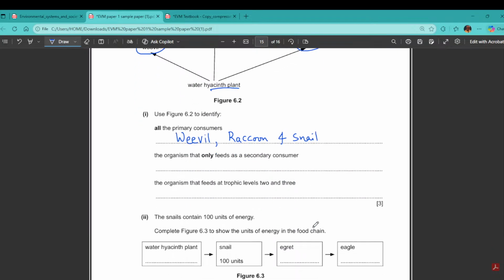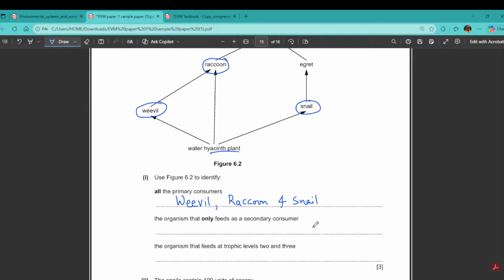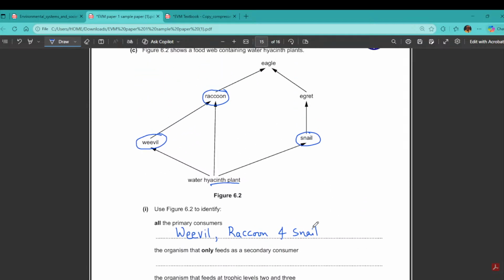Next one, the organism that only feeds as a secondary consumer. Who is the secondary consumer? Primary consumer, this is also primary, this is also primary, this is also primary. So who is the secondary consumer? One is here, egret.